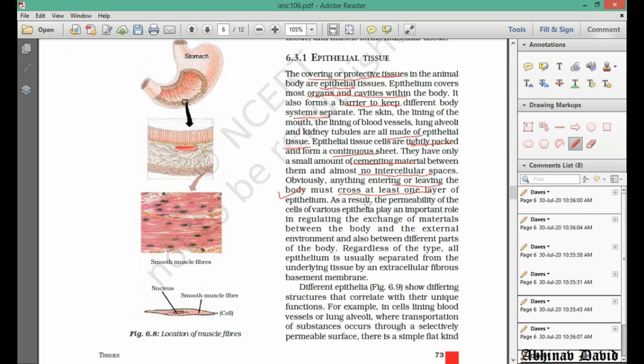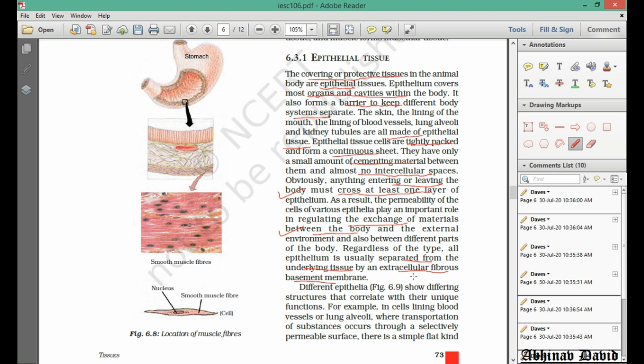As a result, the permeability of the epithelium or the cells of various epithelia play an important role in exchange of materials between the body and the external environment. So permeability is very important because it allows substances to move in and out, or it does not allow the substances to move in and out of our body. Regardless of the type, all epithelium is separated from underlying tissue by an extracellular fibrous basement membrane. I told you, extracellular means it is present outside the cells of the epithelium, and it is fibrous, and this layer is called the basement membrane.